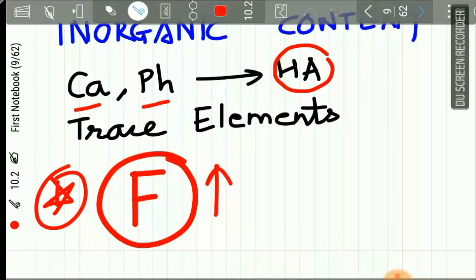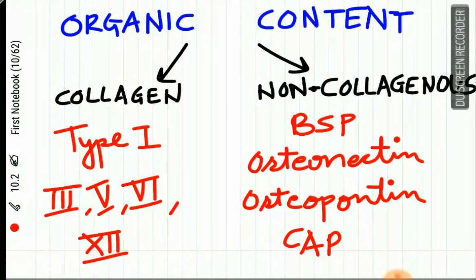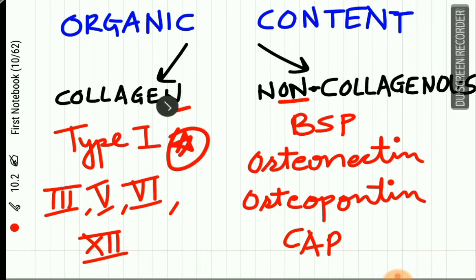Now coming to the organic matrix, the organic matrix consists of collagen and non-collagenous proteins. The collagen, which is principally or mainly found in the cementum, is type 1 collagen. It is asked frequently which is the type of collagen present in the cementum. It is the type 1 collagen. Other types such as 3, 5, 6 and 12 are also present.